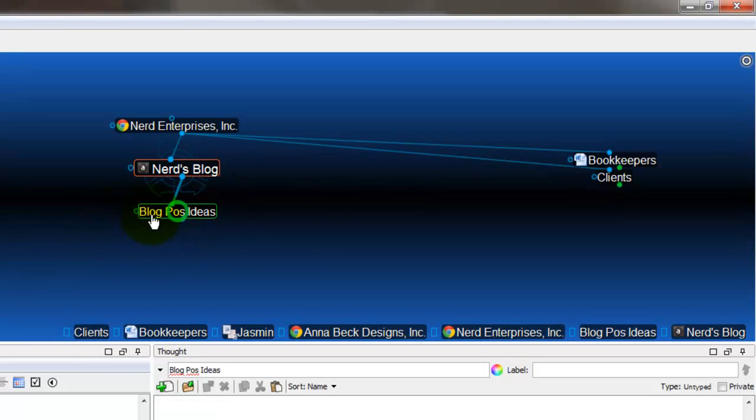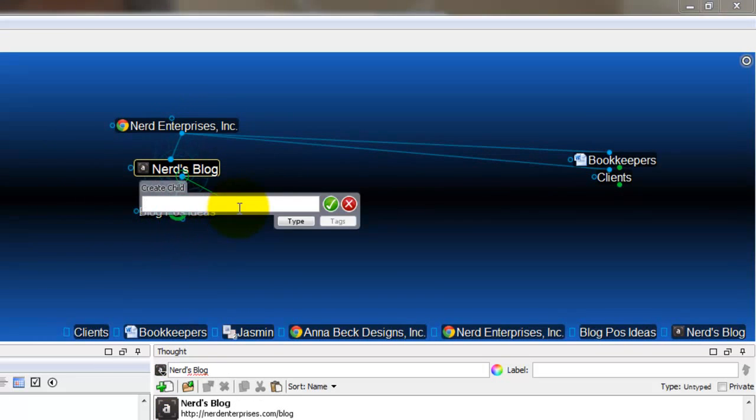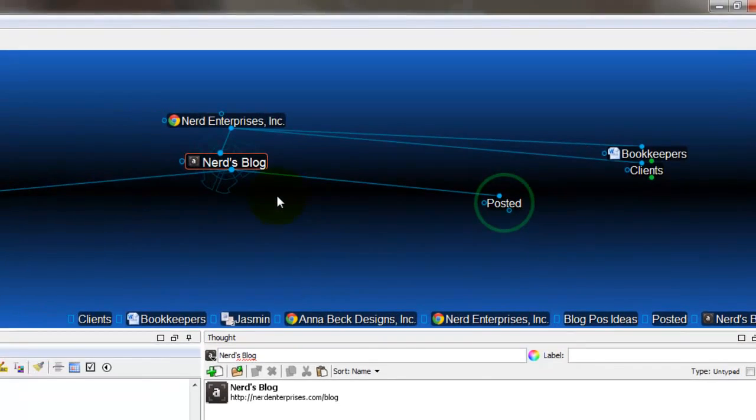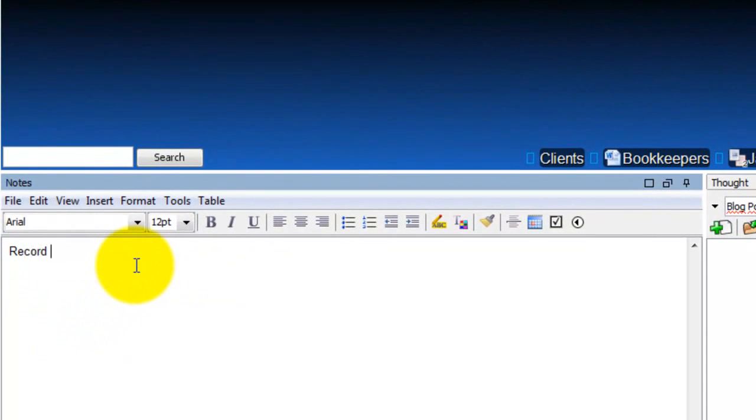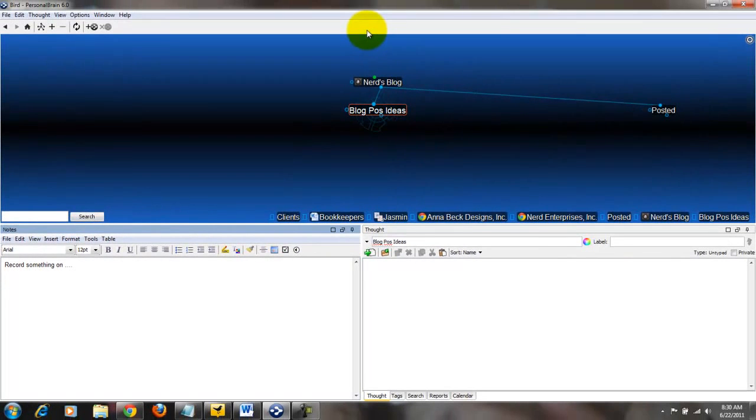So I can create the blog post ideas one, and then I can create one called posted, let's just say. So over here on blog post ideas, I come into my notepad here, and I can start typing, record something on whatever it is. So very easy to use this tool to organize your thoughts and ideas in one place.